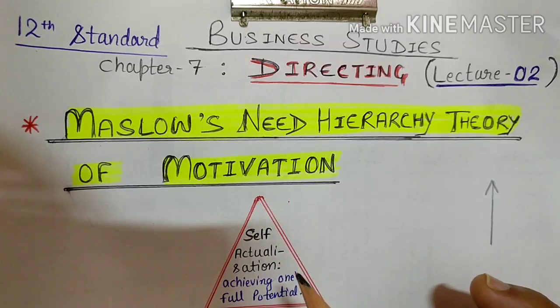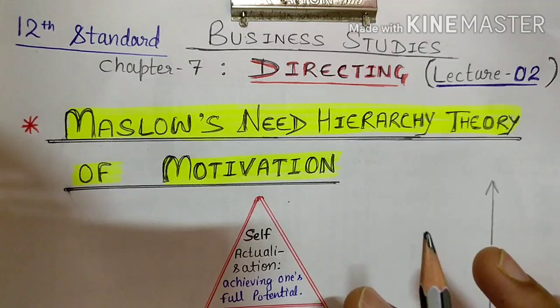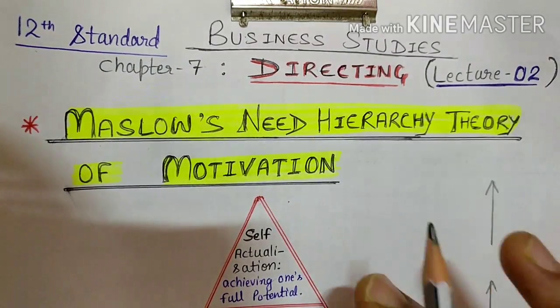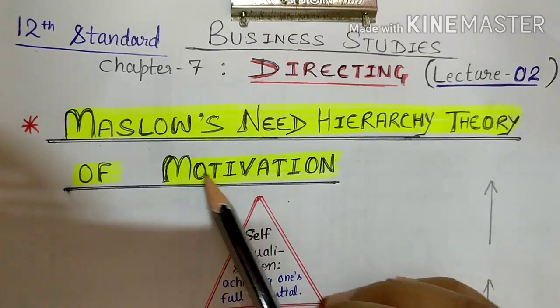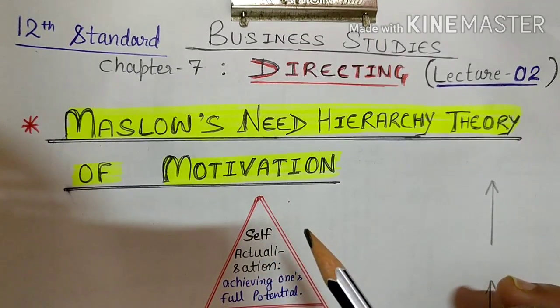Every employee has some needs. If the manager understands the needs of the employees, he can motivate him or her. Motivation is a psychological phenomenon, and the needs of employees play a very important role in motivation. To understand the needs of human beings, we must learn Maslow's need hierarchy theory. Need or desire is a very important element in motivation, because employees get motivated only for their needs.